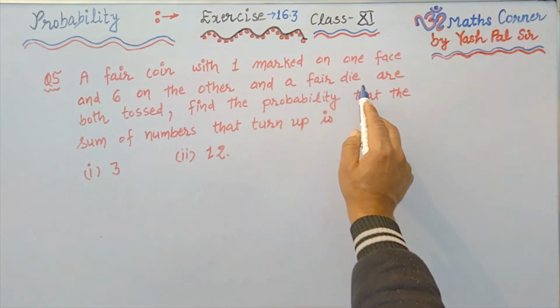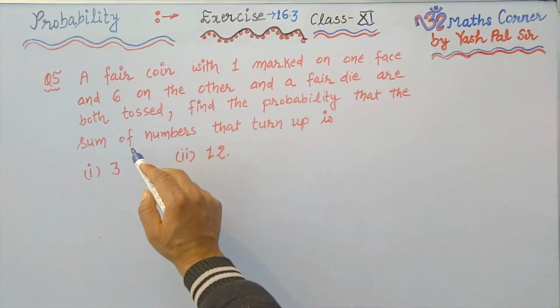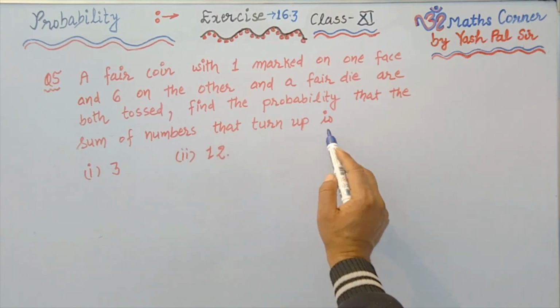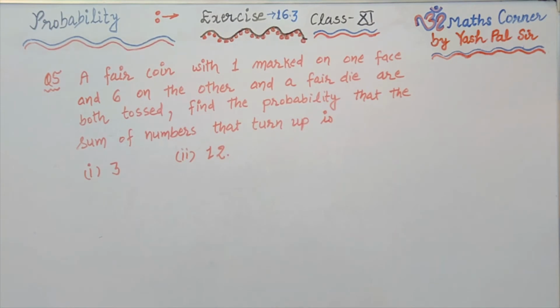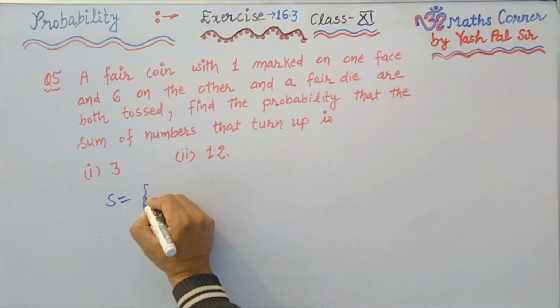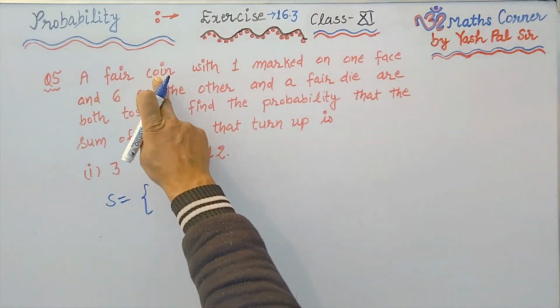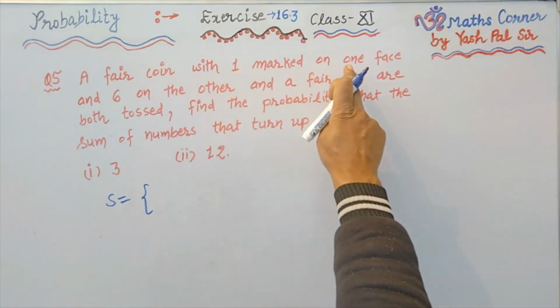A fair coin with 1 marked on one face and 6 on the other, and a fair die are both tossed. Find the probability that the sum of numbers that turn up is number 1, 3, number 2, 12. So here first of all, in question number 5, we need the sample space.